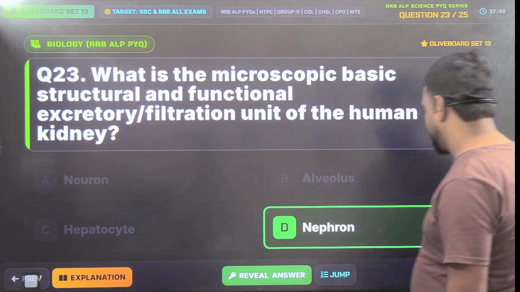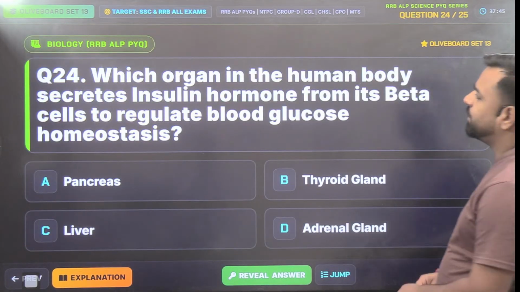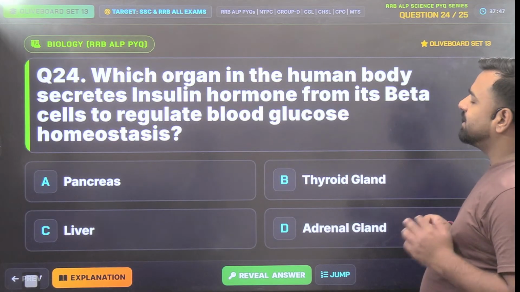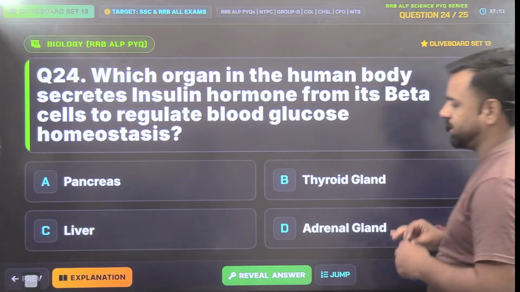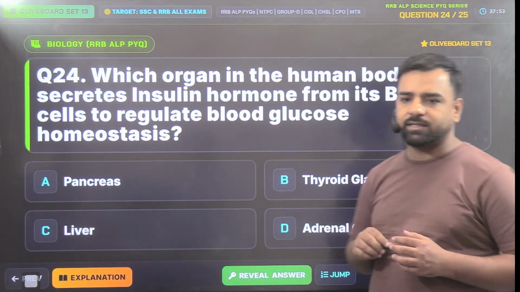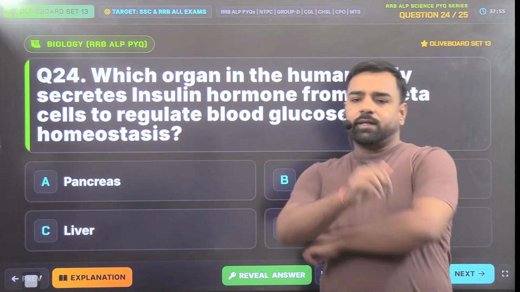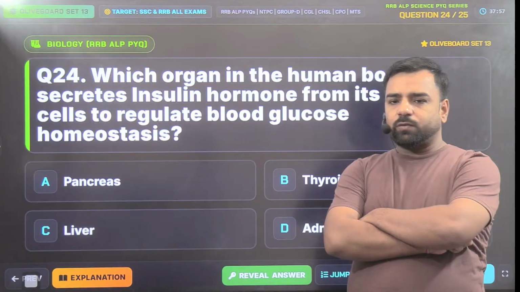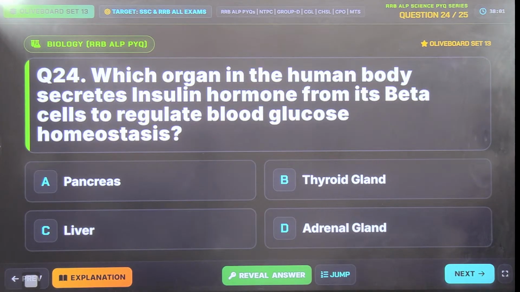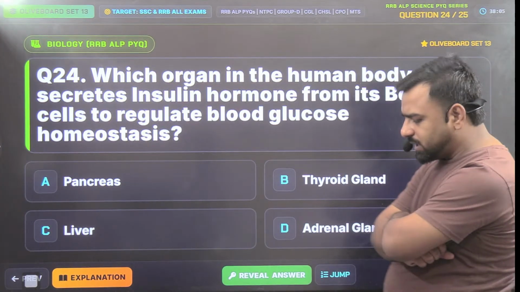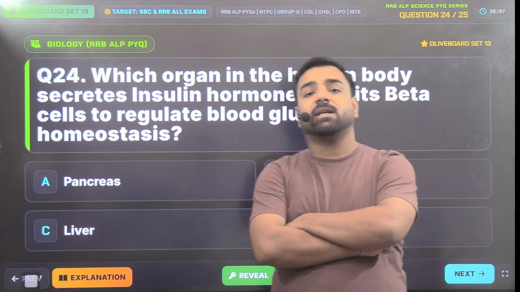Correct? Okay. Next. Which organ in the human body secretes insulin hormone from its beta cells to regulate blood glucose homeostasis? So guys, the answer will be pancreas, which is also known as the compound gland.